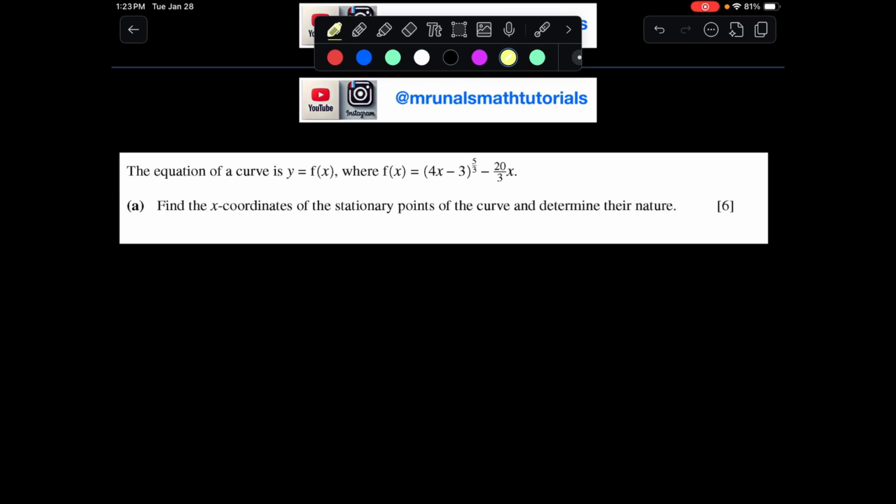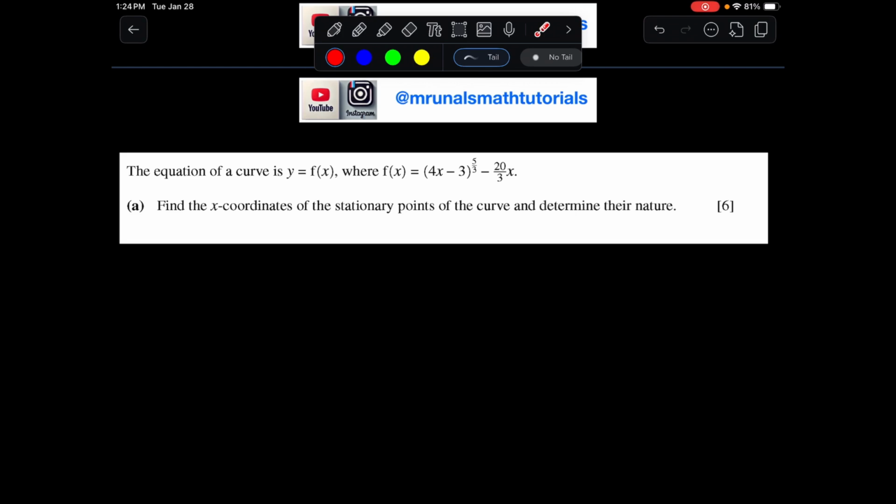Let us look at a second question. The equation of the curve is y equal to f(x), where f(x) is (4x minus 3) to the power of 5/3 minus 20 over 3 x. We need to find the x coordinates of the stationary points of the curve and also determine their nature.